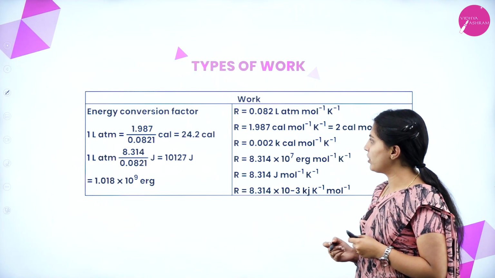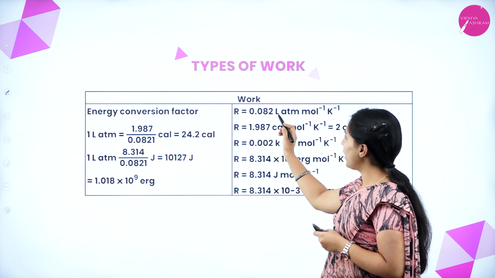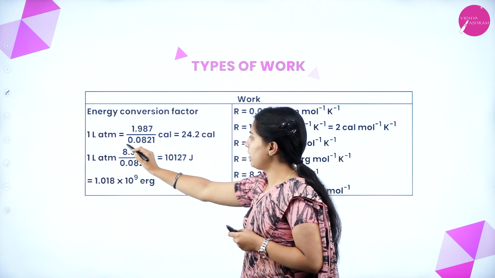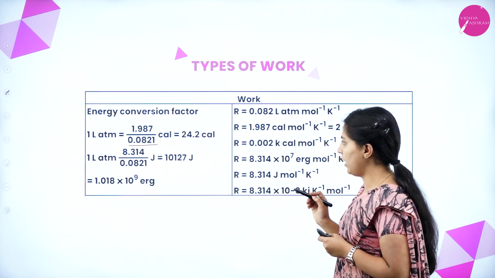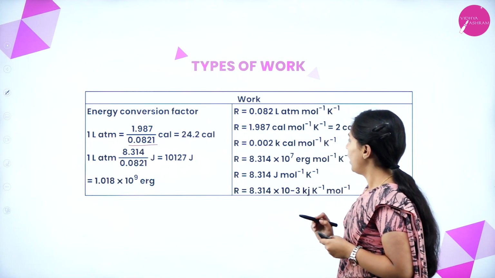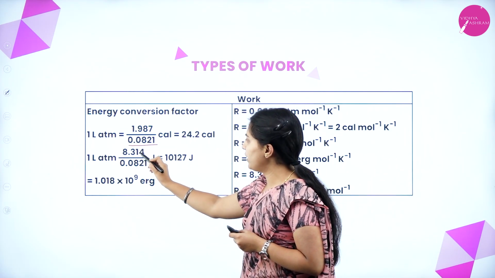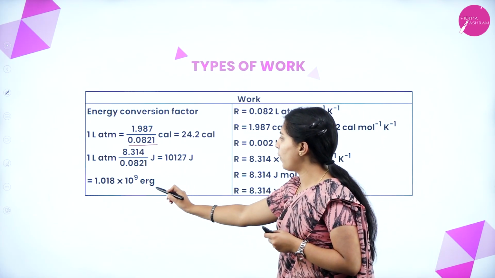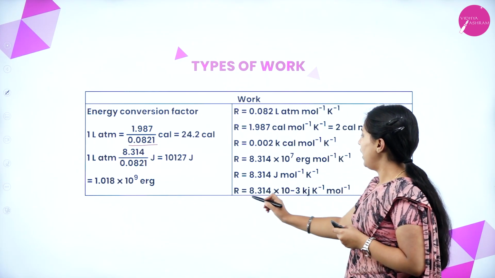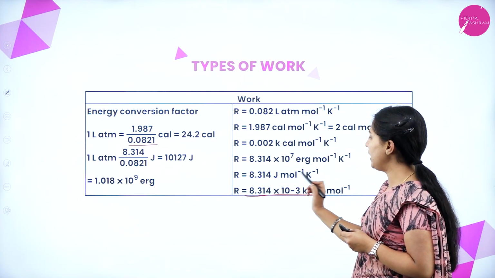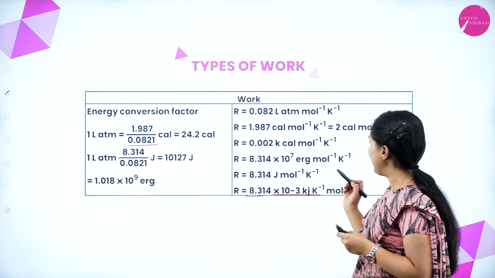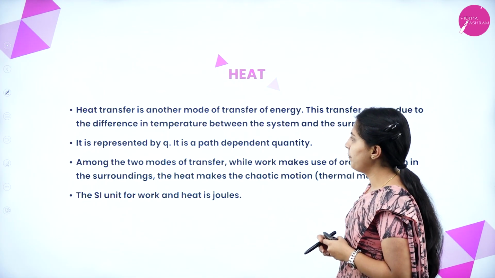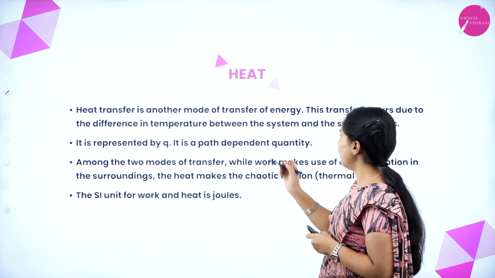See, this is the energy conversion factor, R equals 0.082 liter atmosphere per mole per Kelvin. So 1 liter atmosphere is 24.2 calories. And next, 1 liter atmosphere is 8.314 by 0.0821 joules, and this is 1.018 into 10 to the power of 9, and here the overall constant is 8.314 into 10 to the power of minus 3 kilojoule per Kelvin per mole. Next one, heat. Heat transfer is another mode of transfer of energy.